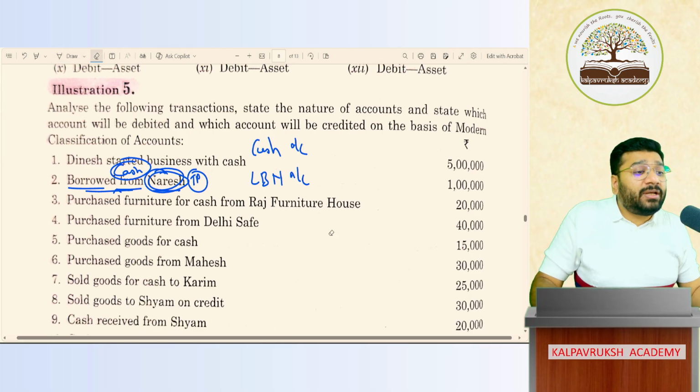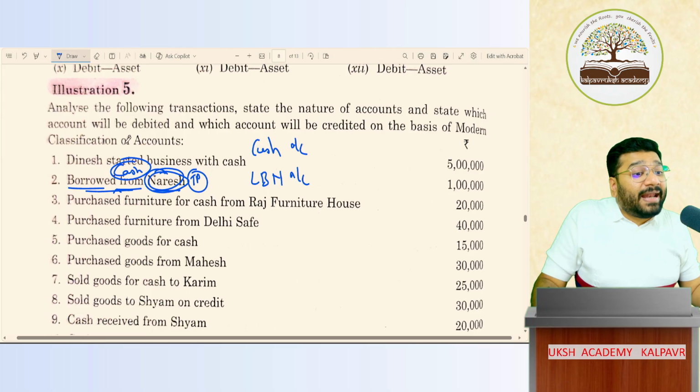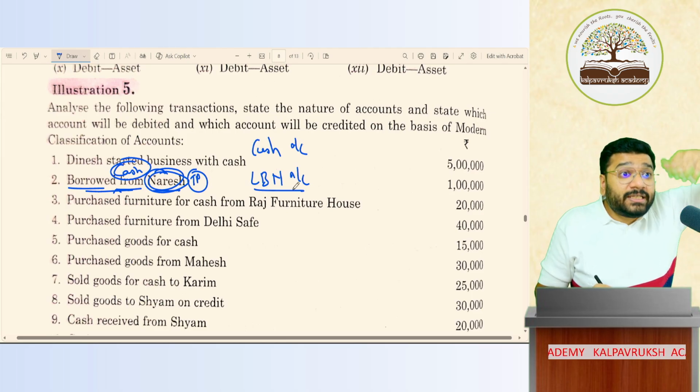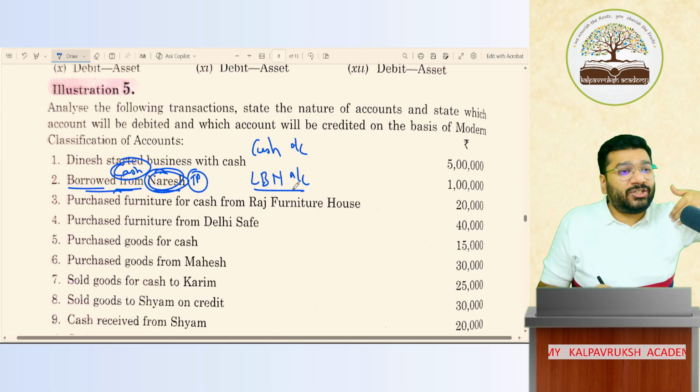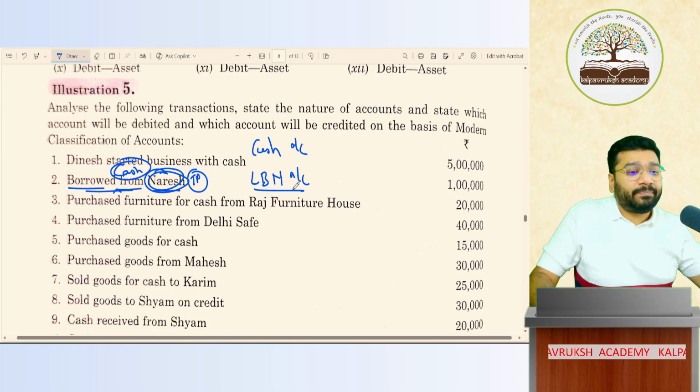If you just write Naresh income, you'll not understand. If I write the heading as loan by Naresh, it is easy to understand. Oh, Naresh gave the loan to us. The loan is given by Naresh to the business. So the ledger name is going to be loan by Naresh account.